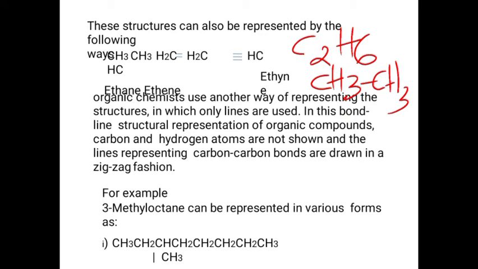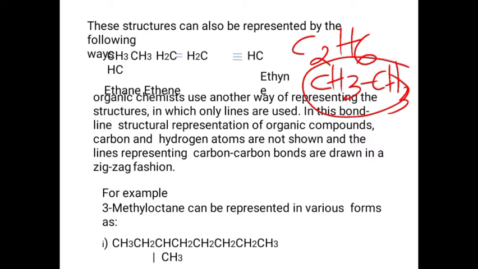So in several ways we can represent the compounds. The complete structural formula of a compound can be abbreviated like this, where we omit all the covalent bonds. This is known as the condensed structural formula.